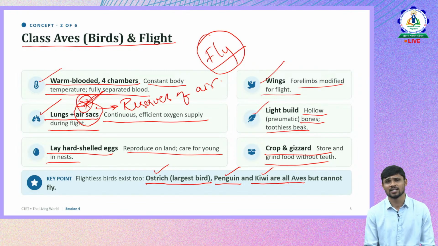So they are also placed in birds. Ostrich is a bird which is the largest and cannot fly. Okay, that is one exception. And penguin stays in the water, it swims. Okay, but why is it kept in birds? Because its forelimbs, its wings, are modified into flippers. Okay, they have flippers, right, which are used for swimming. They are modified four limbs only. Kiwi is one more bird which cannot fly. So these are the exceptions. Questions may come with respect to exceptions in birds.